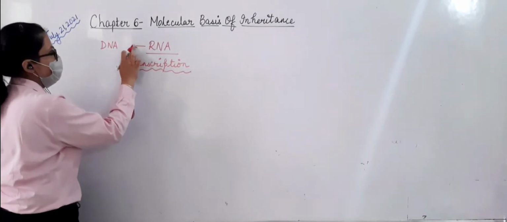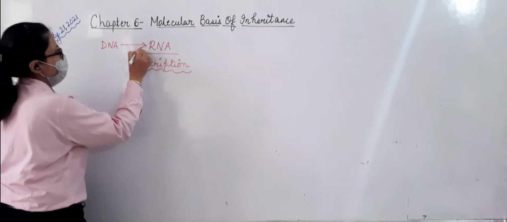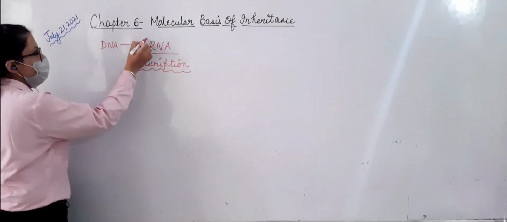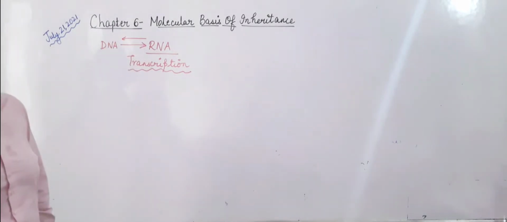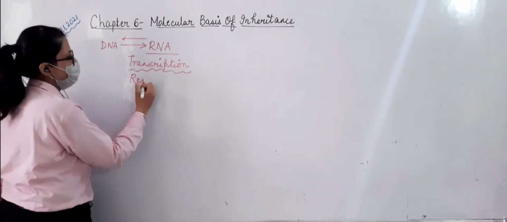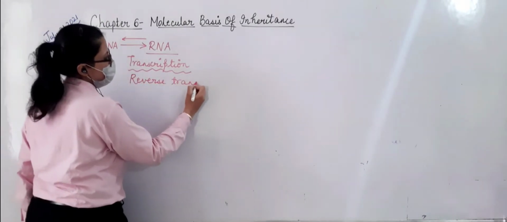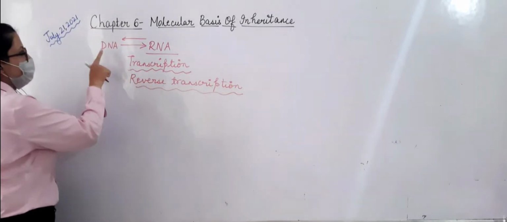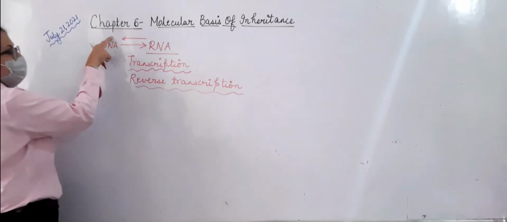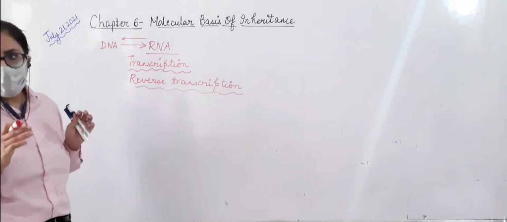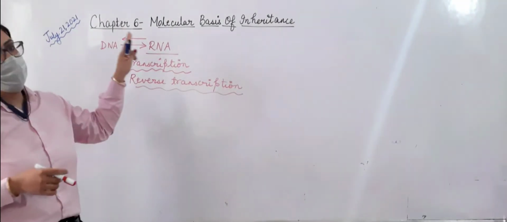So the direction, when I am drawing like this, it will be going here, that DNA is becoming RNA. The direction which I had written like this now, that RNA is becoming DNA, what will it be called? It is the reverse process, so it will be called reverse transcription. Both the processes occur in nature, whether it is transcription or reverse transcription. But naturally in our systems, when we talk about humans, when we talk about bacteria, it is DNA which is converting to RNA.